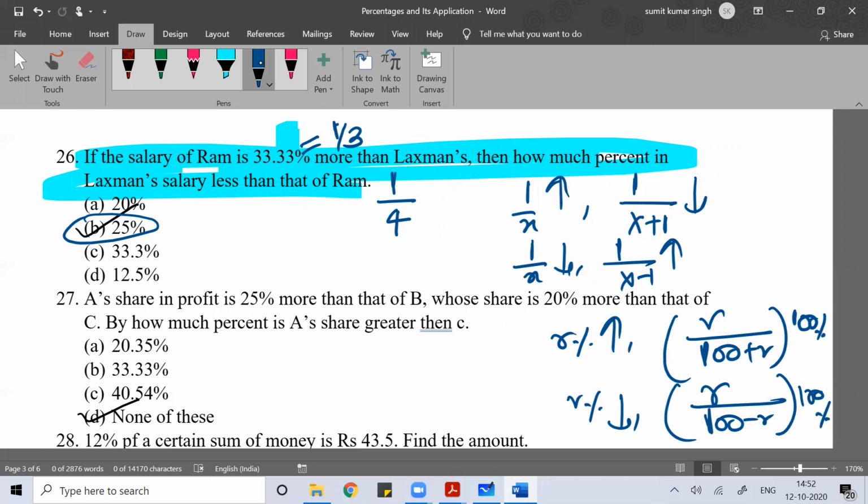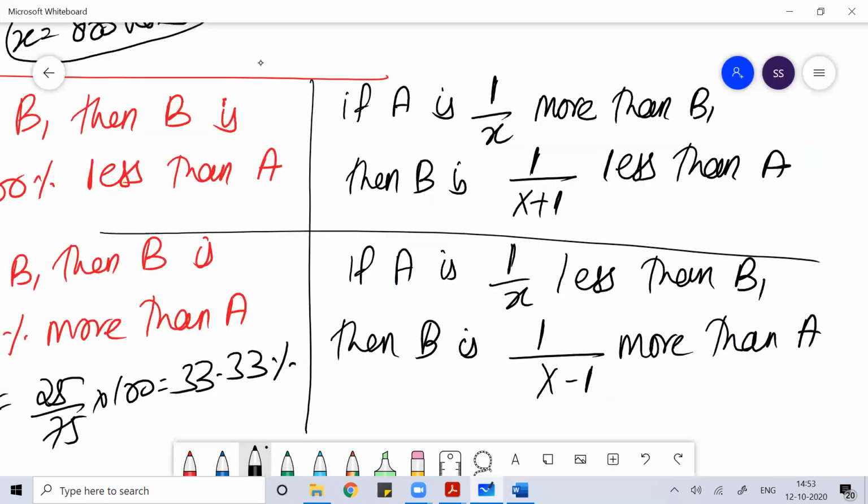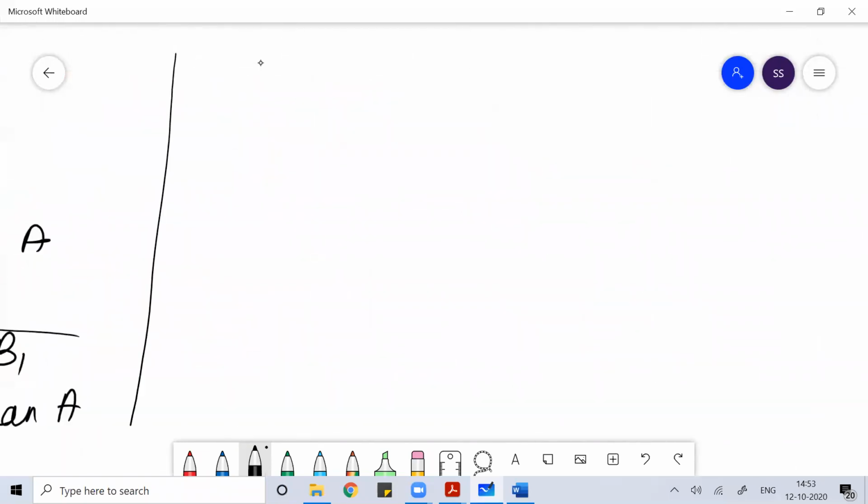Remember this relationship. You can use this relationship anywhere. This formula will work in all such cases.